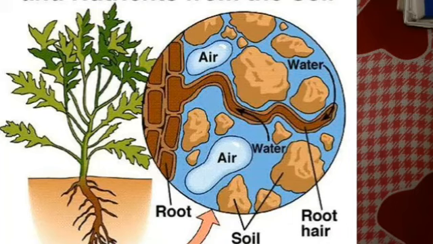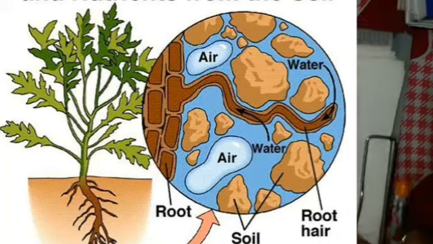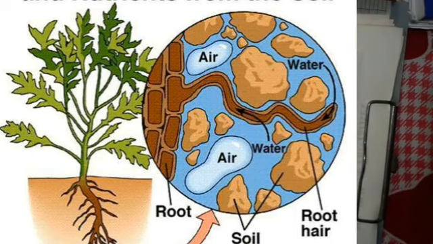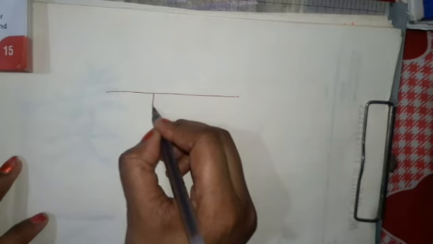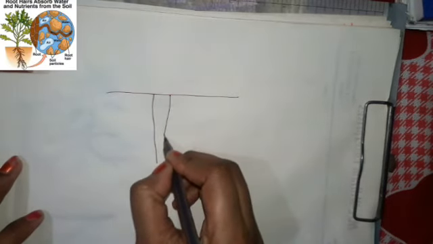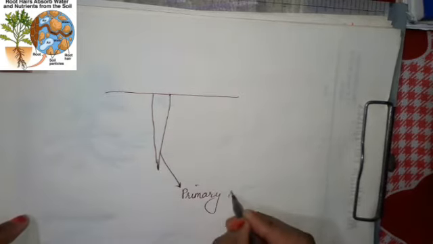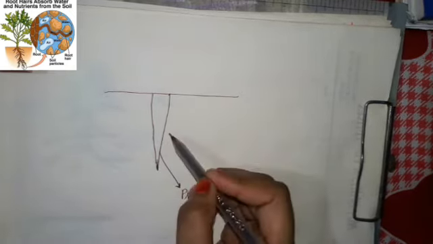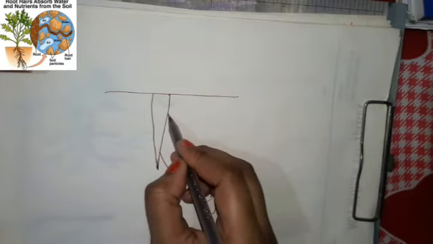If you look over here, the structure of root. This is the soil. This pointy structure is called the primary root.